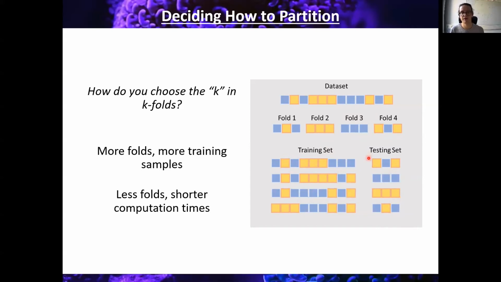However many classifiers you need to do, K not only tells you the number of folds in the data, but it also tells you how many times you need to train the classifier and apply it to the data set. So this is always something to bear in mind: while a small K, such as 2, runs the risk of overfitting because you've got small numbers in each fold, larger Ks mean you get better fitting, but also increased computational cost. This is always something to bear in mind when you're deciding how to partition or how many Ks to include in your folding.